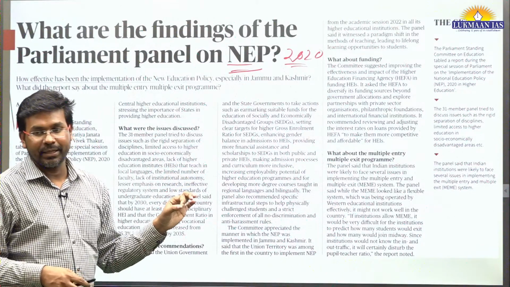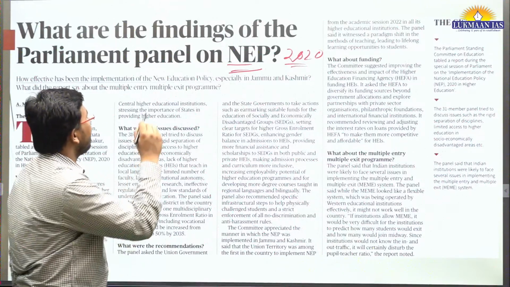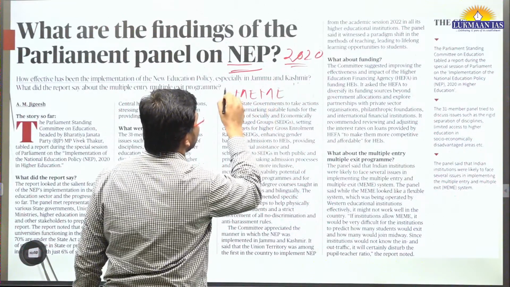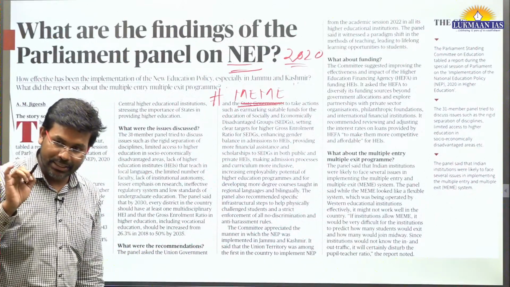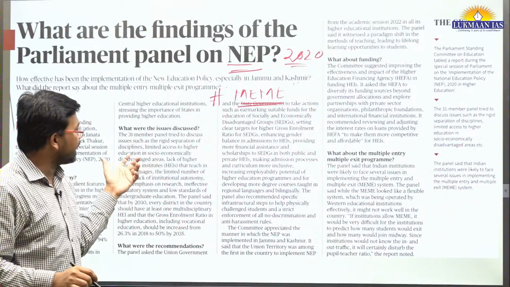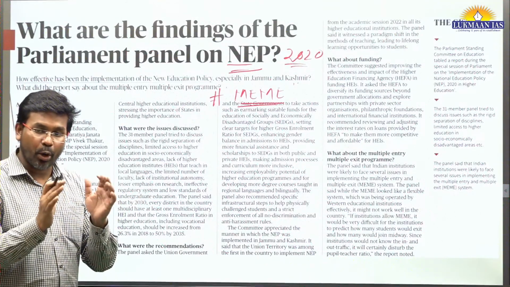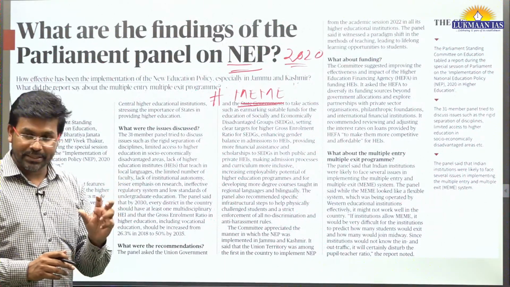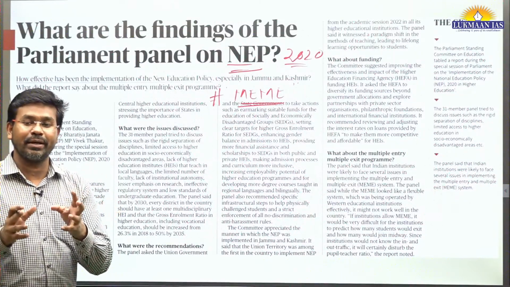And they have said that there is a mechanism known as multiple entry, multiple exit, MEME. This multiple entry, multiple exit system is good. However, higher educational institutes are facing difficulty in implementing it. And they have said that around 95% of the higher educational institutes are of state governments and private organizations. Only around 5 to 6% of higher education students are in centrally funded institutions.